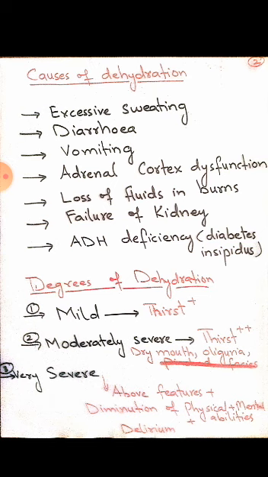Oliguria is the term used for less urine production. Obviously, when there is dehydration, the urinary amount will be reduced. And the third category is very severe dehydration, in which the first two features, thirst, dry mouth, and oliguria, will be observed, along with special features, that is delirium, abnormal mental state, and decrease in physical and mental capabilities.